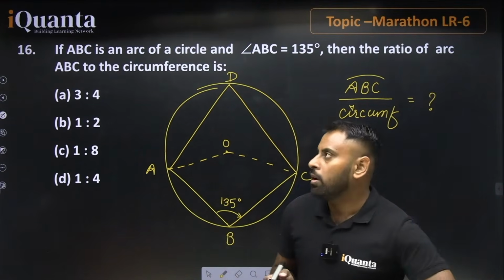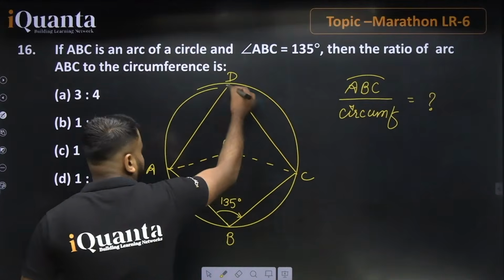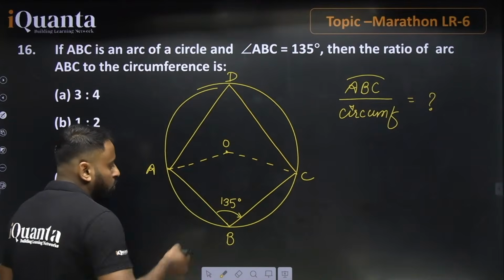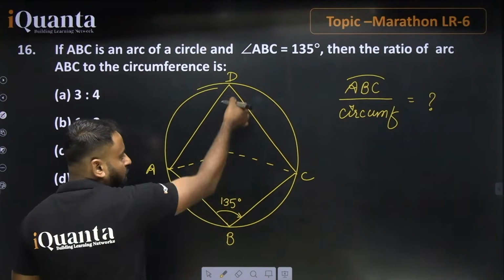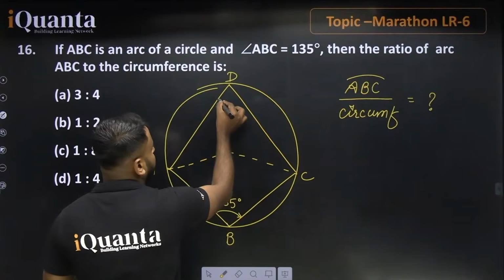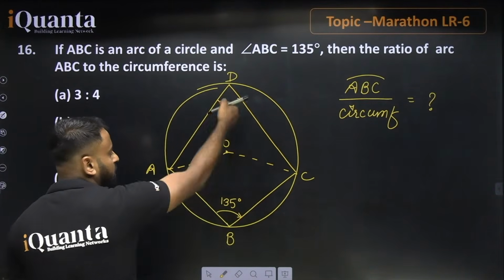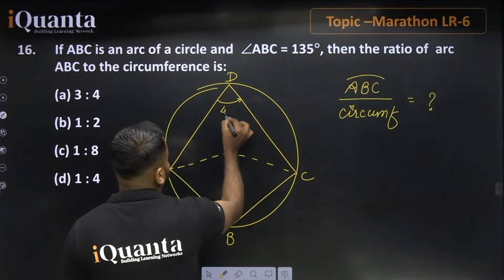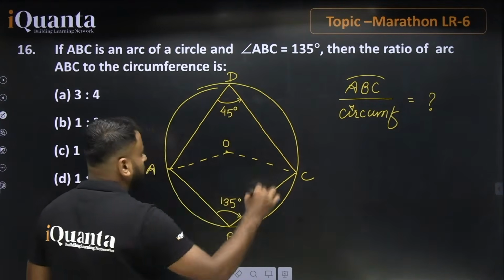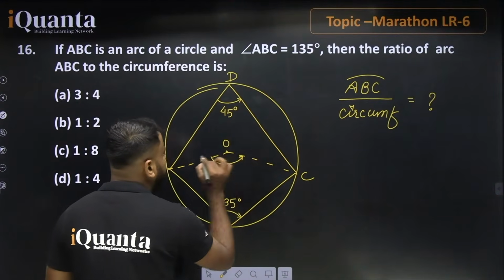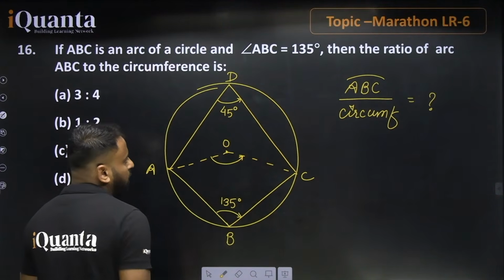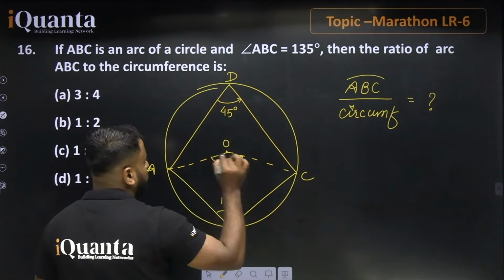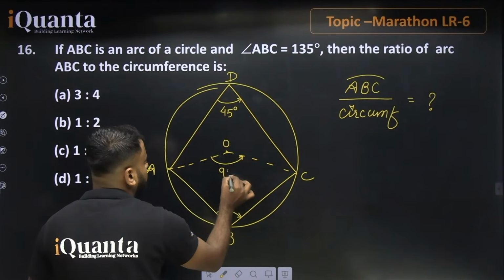Let's talk about the solution. Guys, as we know that ABCD is a cyclic quadrilateral, a quadrilateral which is inside the circle, the sum of the opposite angles will always be equal to 180 degrees. So angle B plus angle D will always be equal to 180 degrees. So 180 minus 135 will be equal to 45 degrees. If this value is 45 degrees, this angle will definitely be double of it, because according to the property, the angle subtended at the center is twice of this. So here if we have 45 degrees, then definitely this value will be 90 degrees.